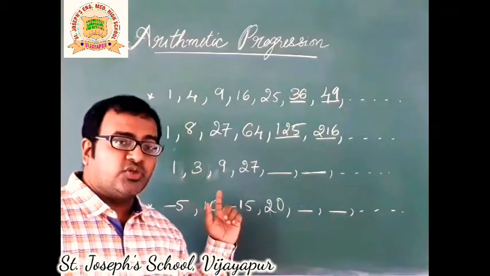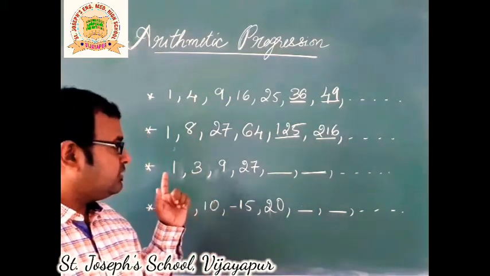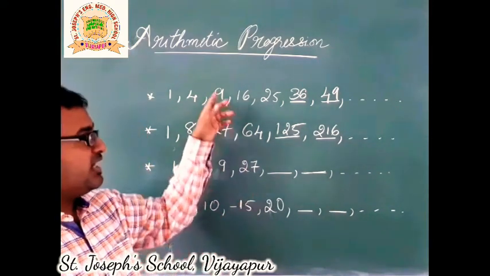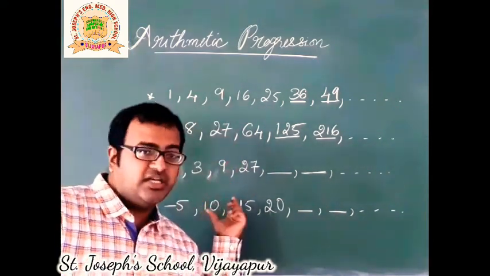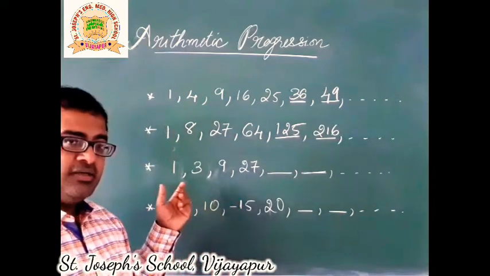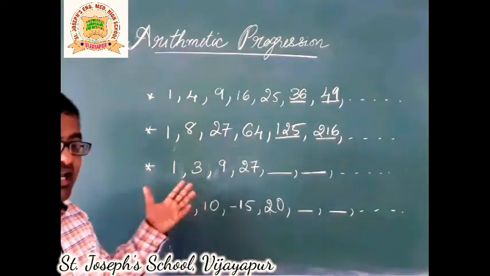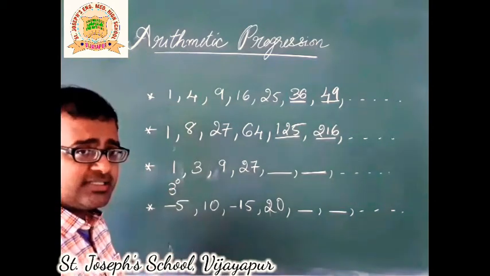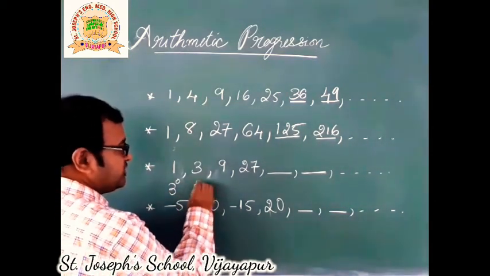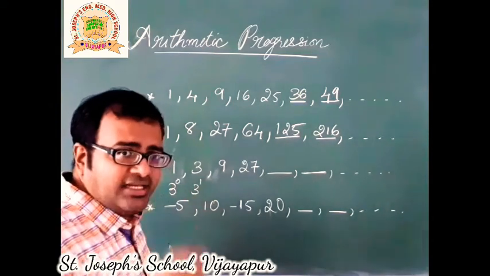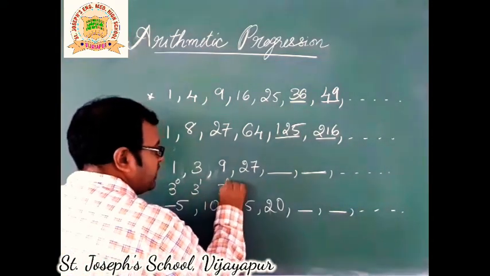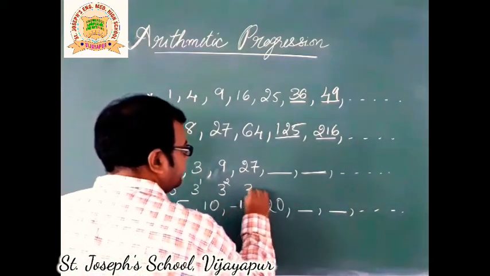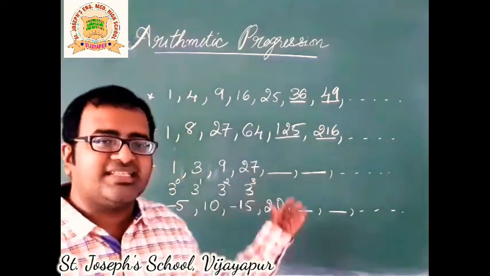This might be a little confusing because 1, 3, 9, 27. If you can guess these two, probably this is very near and easy for you. Okay, let me write it in another form. 1 can be written as 3 to the power 0. 3 is nothing but 3 to the power 1. 9 is nothing but 3 squared. 27 is nothing but 3 cubed. Now you can guess the next two numbers.